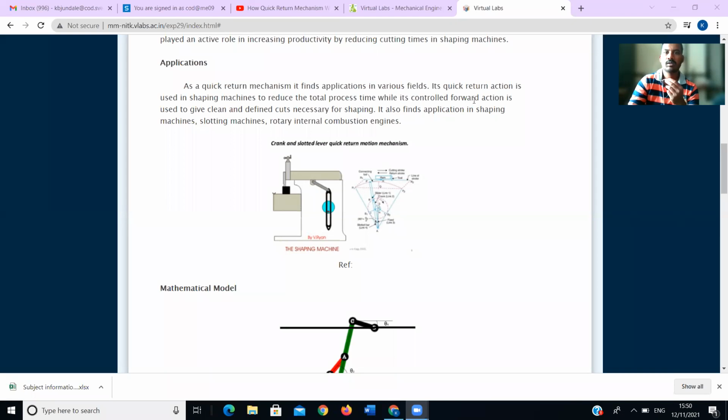While its controlled forward action is used to give clean and defined cuts necessary for shaping. It also finds application in shaping machines, slotting machines, and rotary internal combustion engines. Means in IC engines also you will get such kinds of mechanisms.